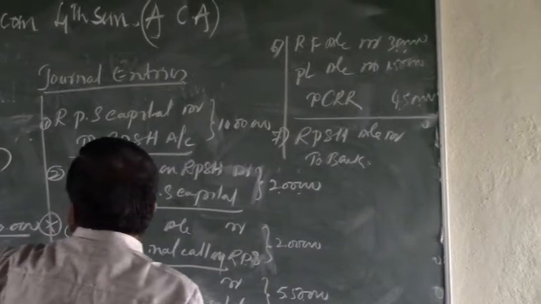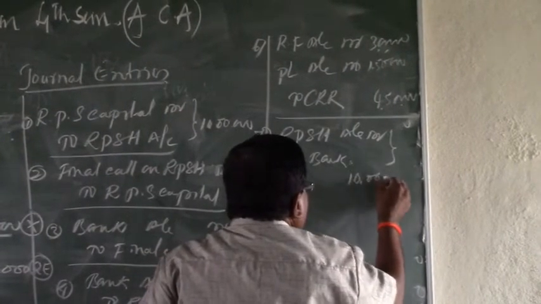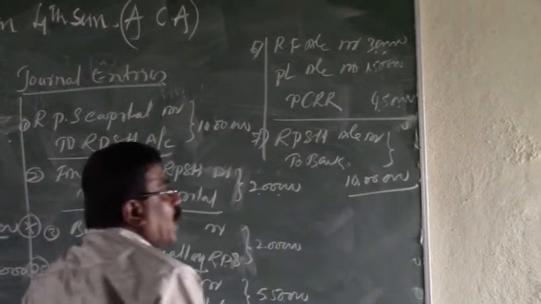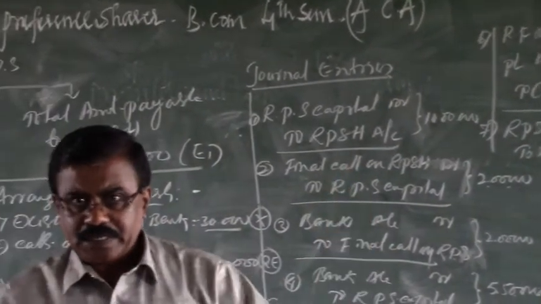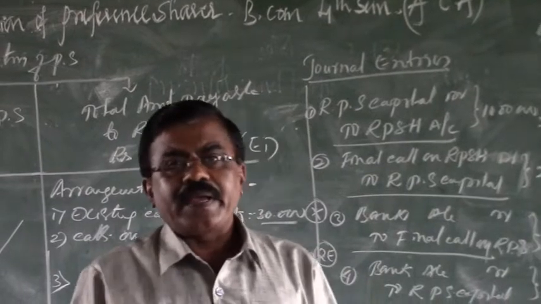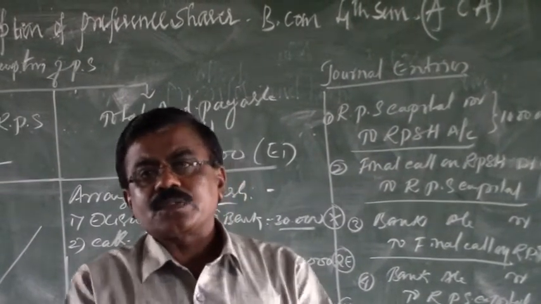The total amount payable to the redeemable preference shareholders is, in both the cases, 10 lakhs. The narration: being final payment made to the redeemable preference shareholders. As soon as the payment is made, the relationship of redeemable preference shareholders and the company comes to an end.